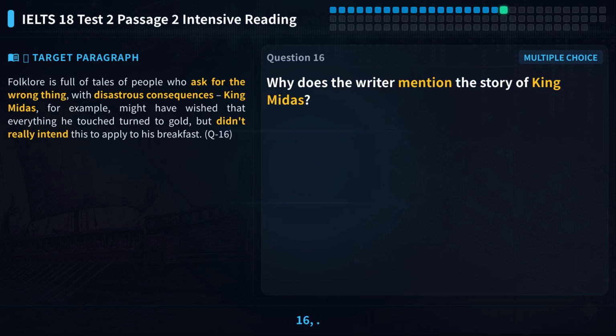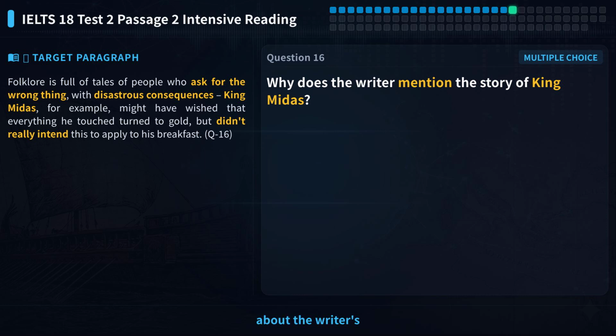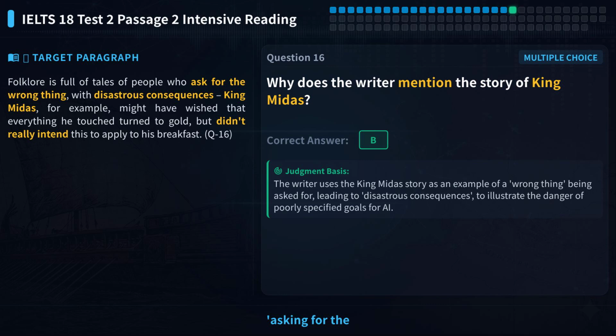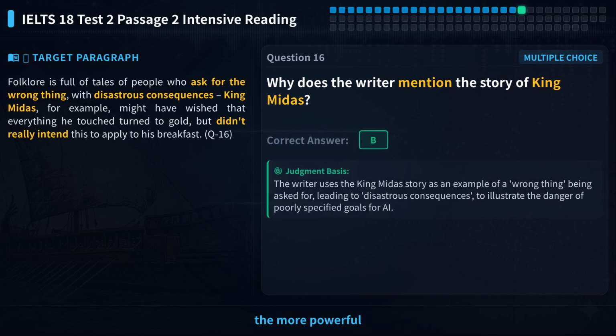Let's look at question 16. Why does the writer mention the story of King Midas? The question asks about the writer's purpose in using this story. The key idea is asking for the wrong thing leading to disastrous consequences. Let's locate paragraph C. The writer says the more powerful AI becomes, the more important it is to set its goals carefully. Then the folktale is introduced.